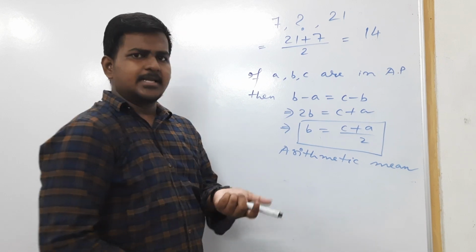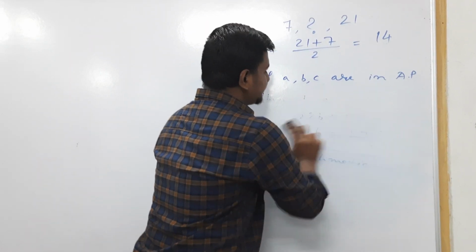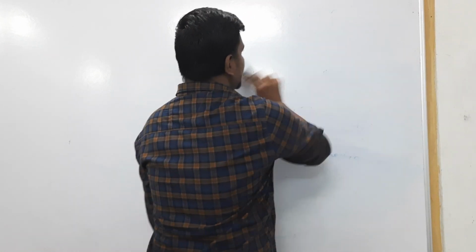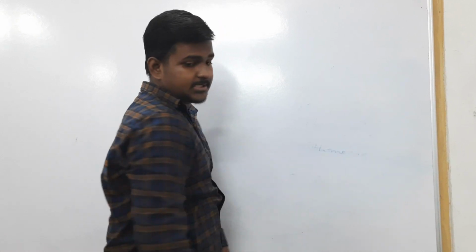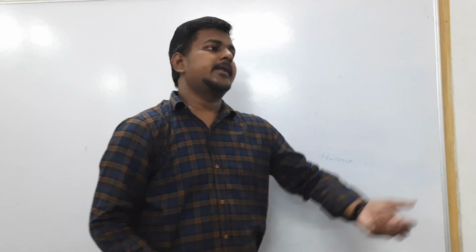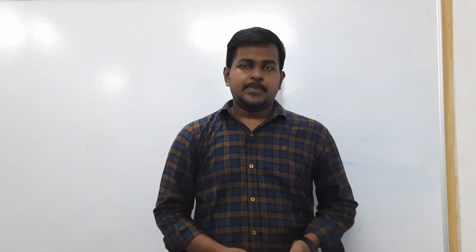So let us discuss a little bit about geometric progression, then we will end our first session today here. If in a sequence a constant term is being added, then it is known as an AP.